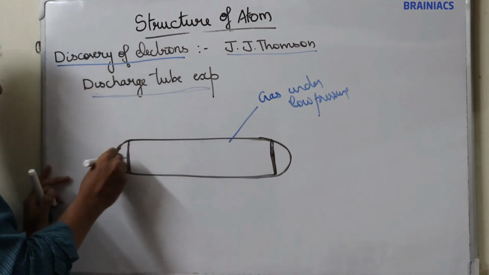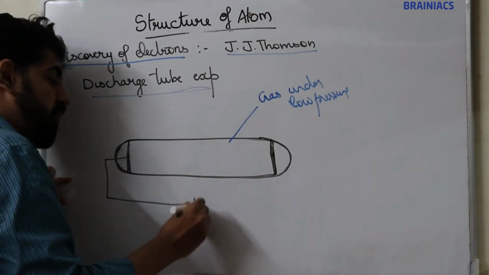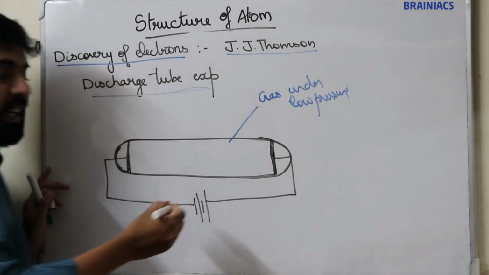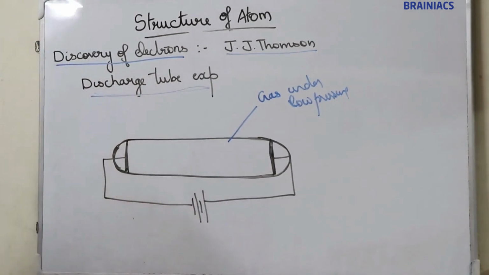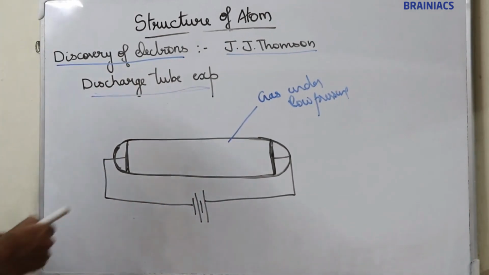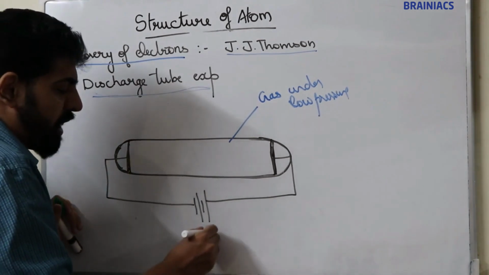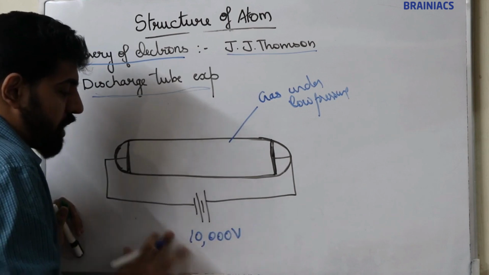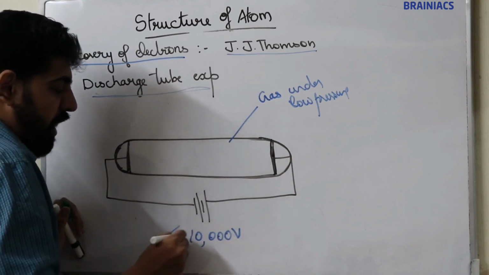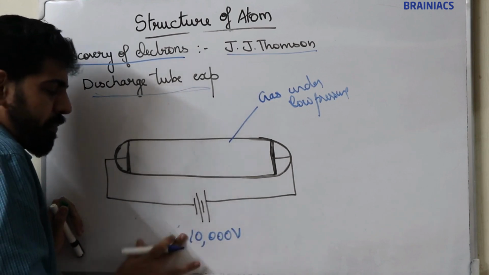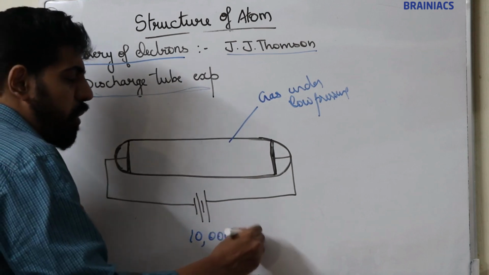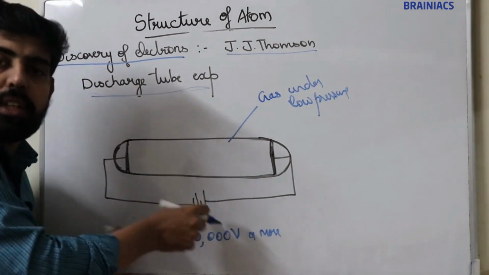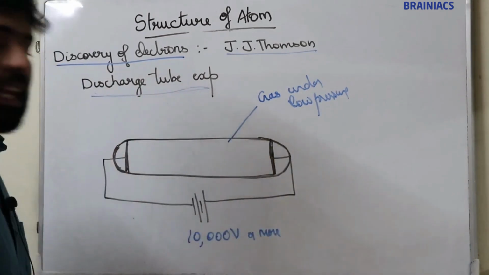Now a very high voltage, nearly around 10,000 volts or more than 10,000 volts, is applied across these electrodes.